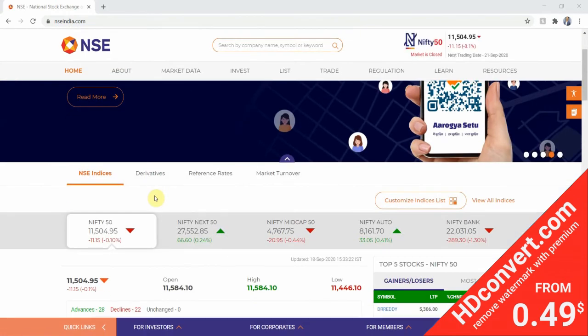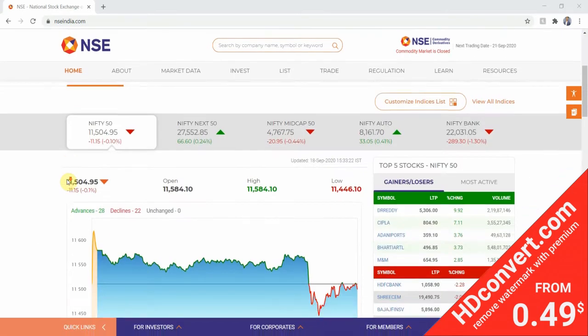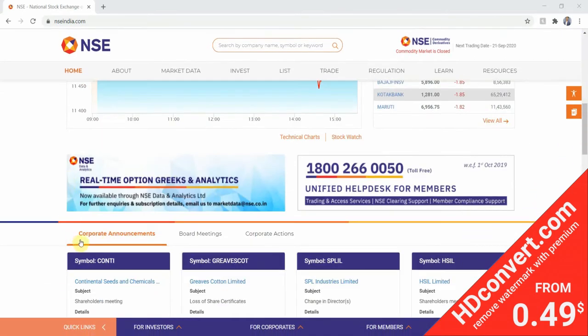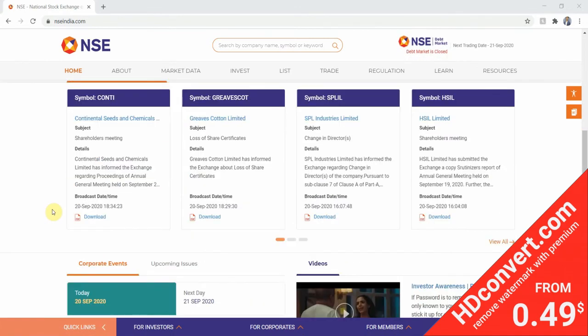From the second time, you can just go and press on the link that I've shared in the description box below. Okay, so as you can see on my computer screen, we are on the NSE's new website's homepage. What we have to do is scroll down and we can see the corporate announcements section here. Then we scroll down a little bit and click on view all, as you can see here.